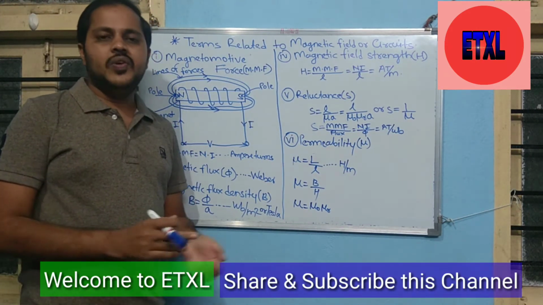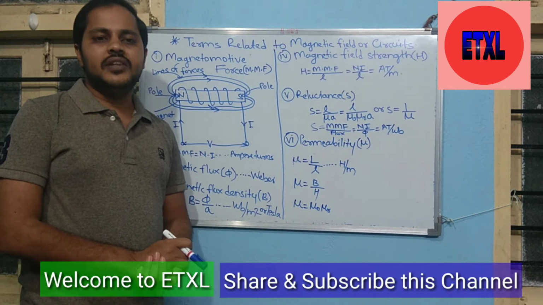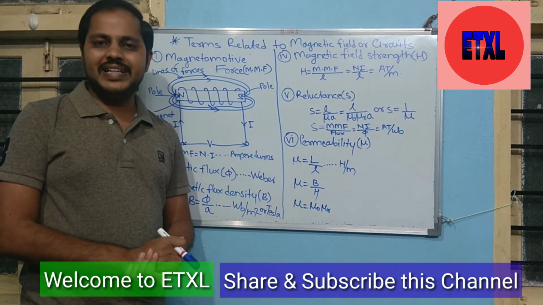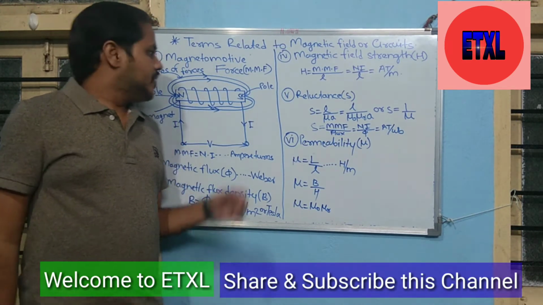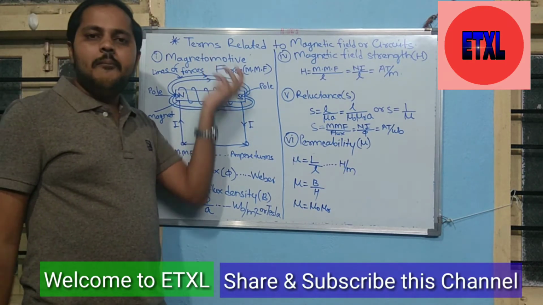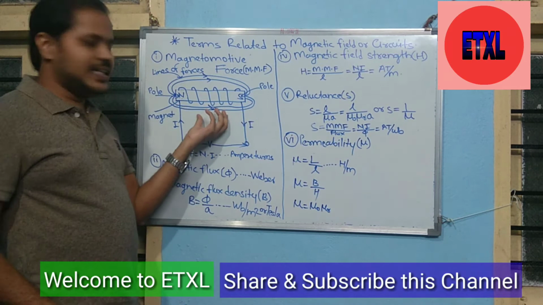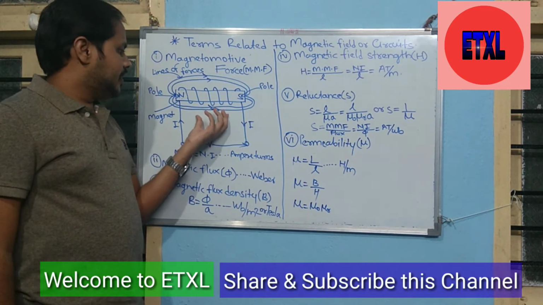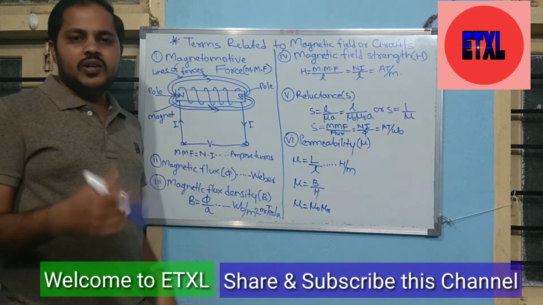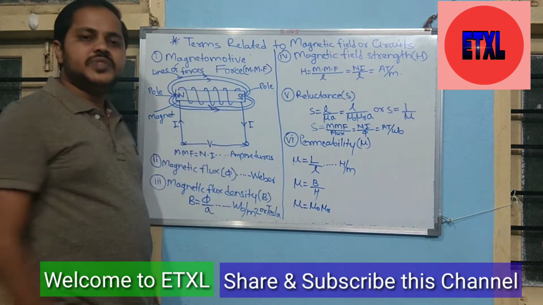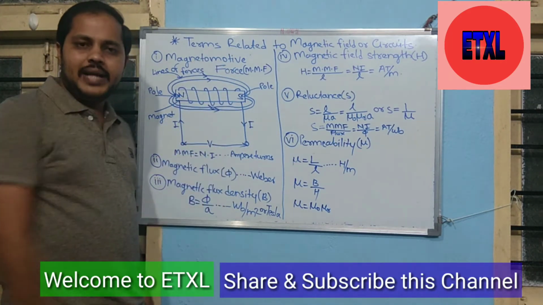In this video, we are seeing the different terms related to magnetic field. The first term is magnetomotive force. Here we have done one setup. We have taken one magnet, a wire or coil wound on it, and supply is given to this magnet.